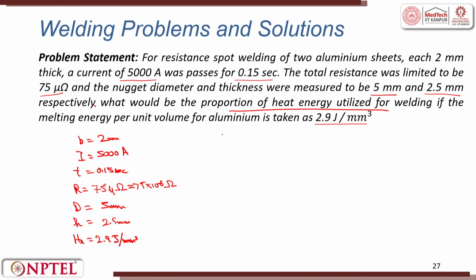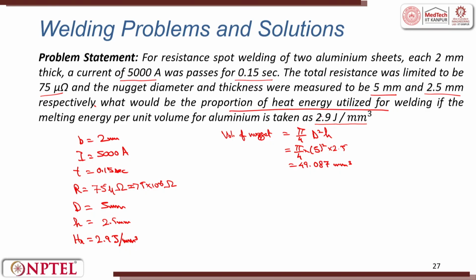So, volume of the nugget is equal to pi by 4 d square h, because nugget dimensions are given, this could be directly calculated. This is equal to pi by 4 into 5 square into 2.5. This is equal to 49.087 millimeters cube.